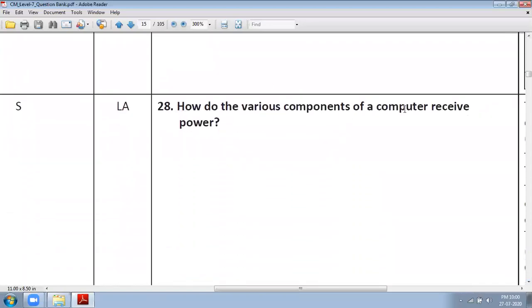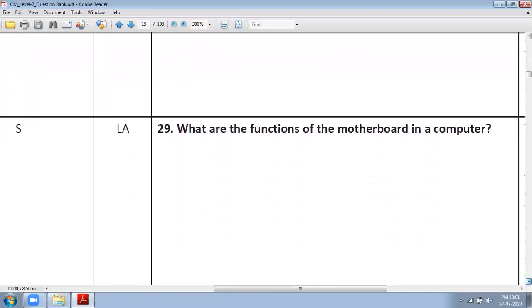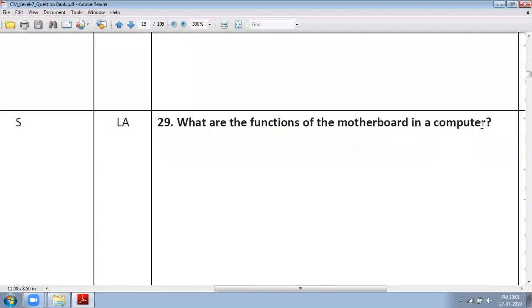How do the various components of computer receive power in power supply? We have studied and I have already given you question to write the answer. So all of you have written. What are the functions of motherboard in computer? I think all of you have studied this question.